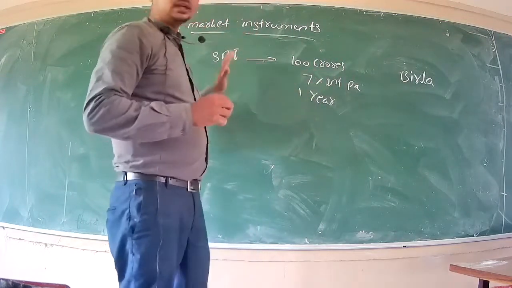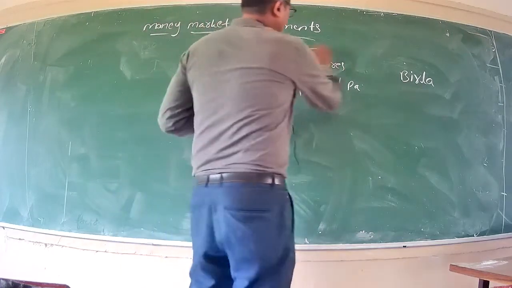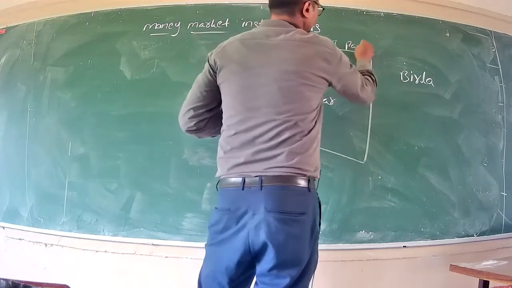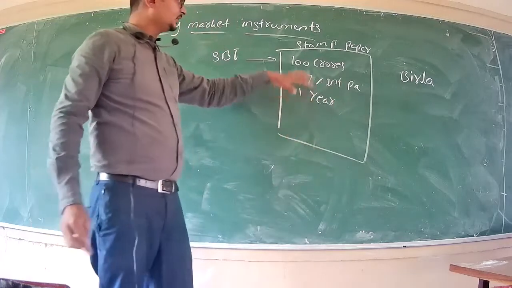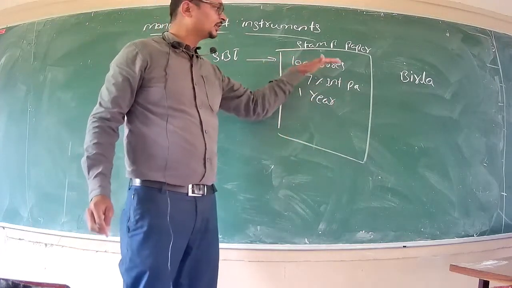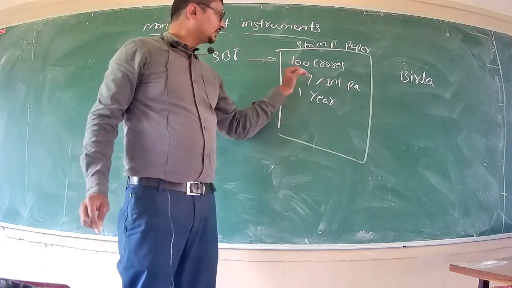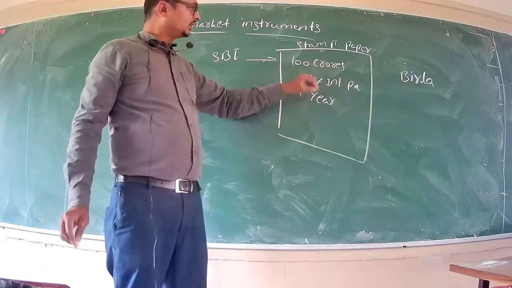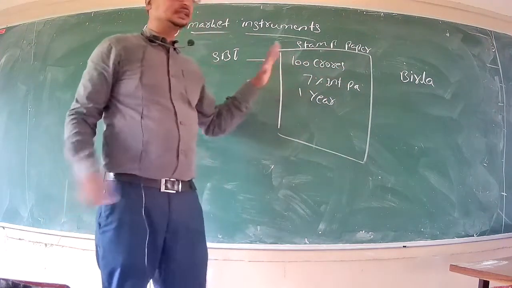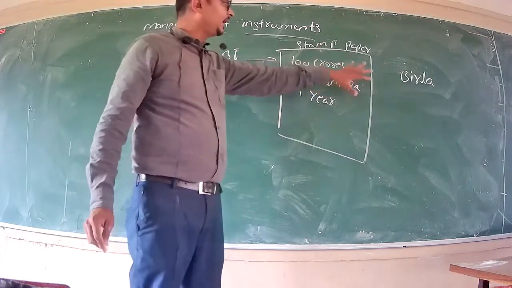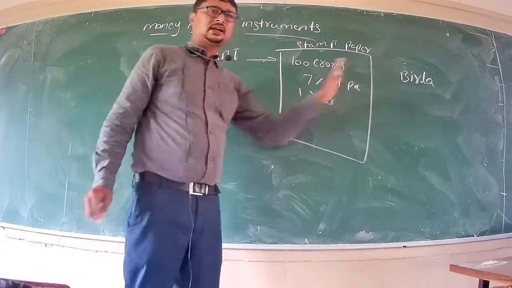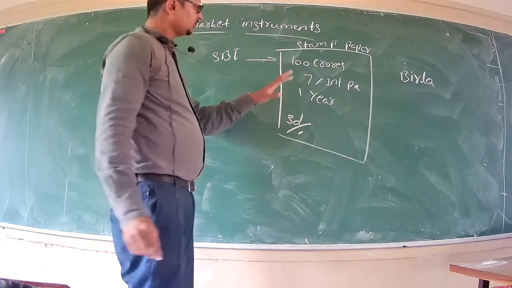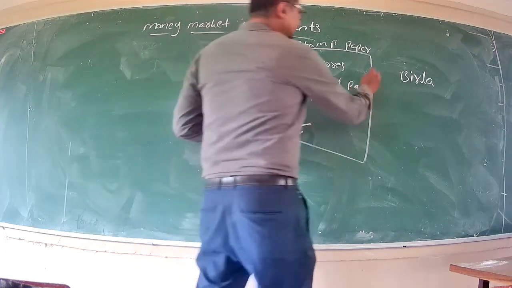So now SBI says, fine, I will make a stamp paper containing all these details. So we are accepting 100 crore rupees and we are accepting it by paying 7% interest per annum, and within a year, or within 10 months or 11 months, we will pay back this amount along with the interest to Birla, and the SBI concerned person will sign it. This is the stamp paper. So it gives it to Birla.